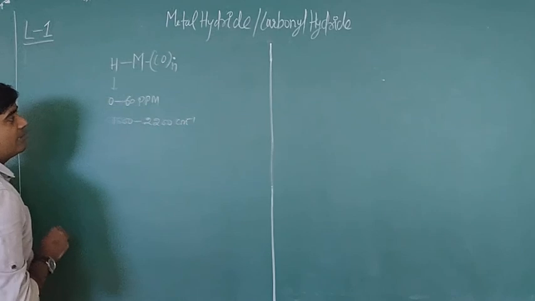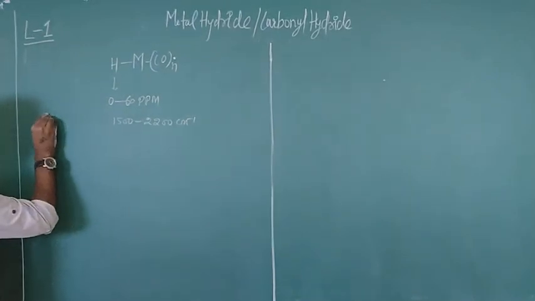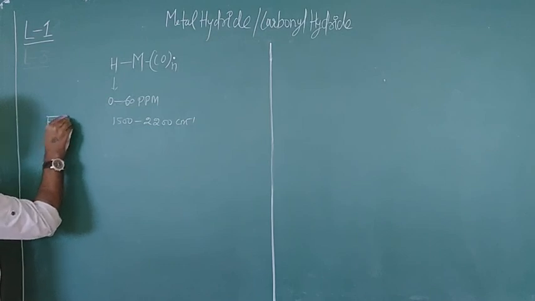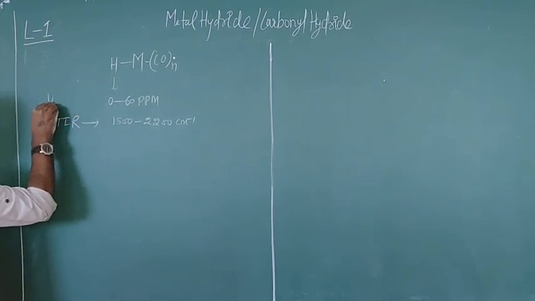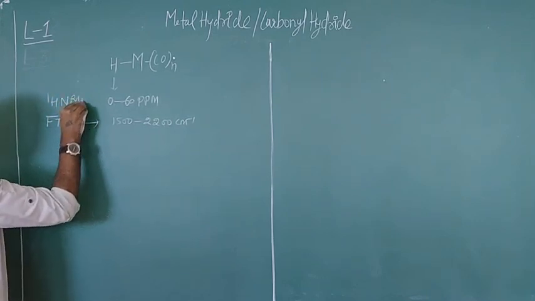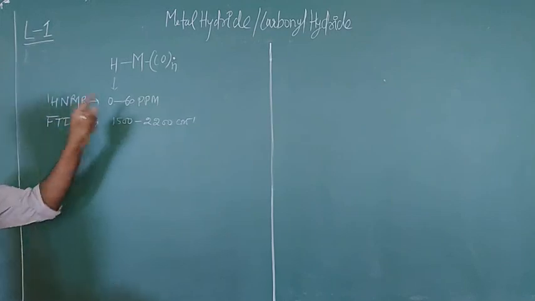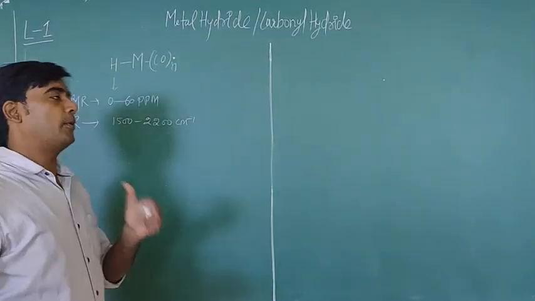So this is the FTIR signal range, and the 1H NMR signal will be in this range for the metal-hydride bond.